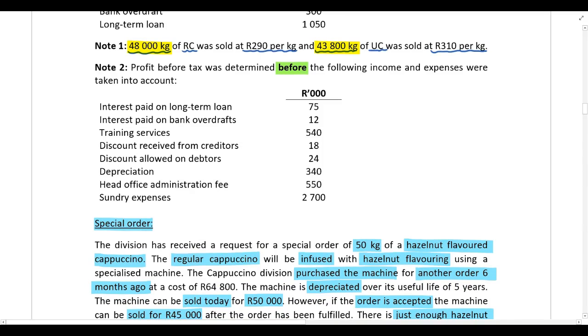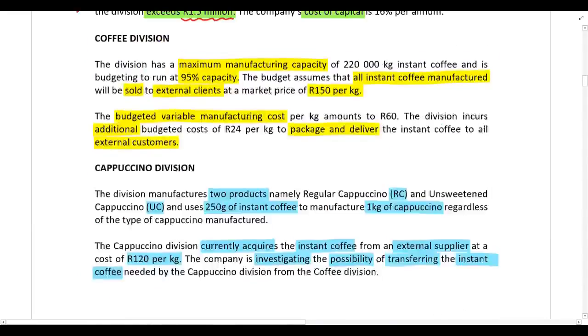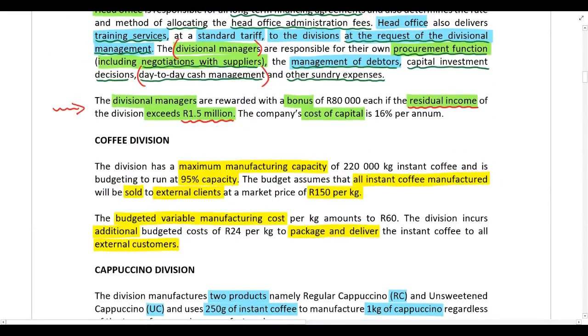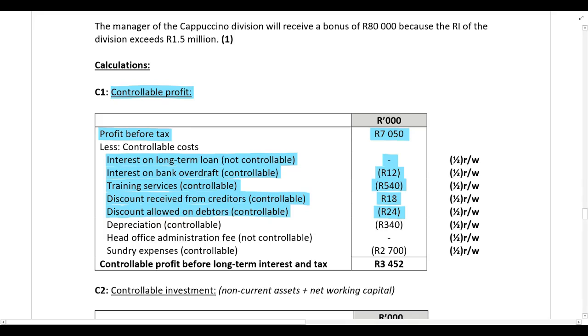All right, then we have depreciation. And depreciation is obviously going to be on capital assets or non-current assets like property, plant, and equipment. So if we go back, we were told that the divisional managers are responsible for capital investment decisions. So they get to decide whether they purchase non-current assets or not. So if that decision is under their control, then the depreciation on those assets is also under their control, and it should be taken into account in the calculation of controllable profit.